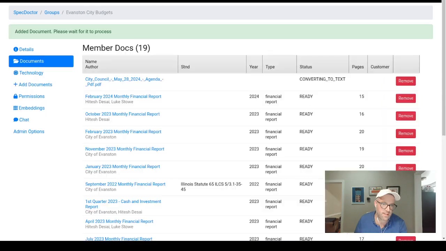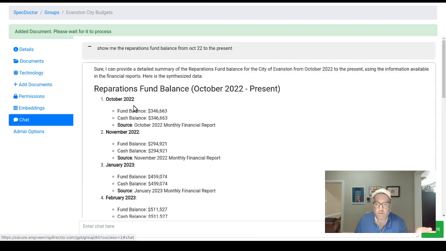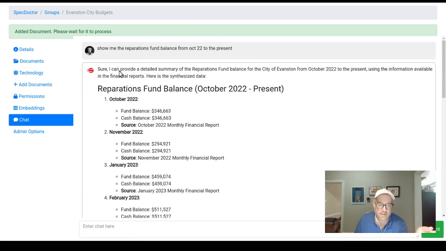One of the things that we had is that you can also group documents together in this framework. So let's refresh this. It's a little slow to refresh. I'm a software developer, and this is still a thing in progress. It's still converting that big document, but we can actually chat with the whole group of documents too. So what I did is I went in here and said, okay, show me the reparations fund balance from October 22 to the present. I had uploaded each of those documents, and so now I can say, okay, go out to all of them, do this research, and combine it all together.